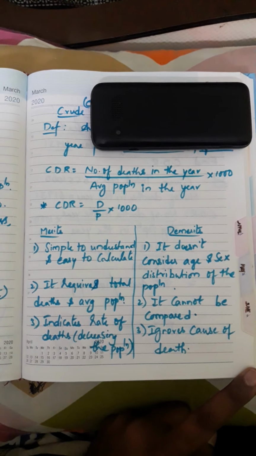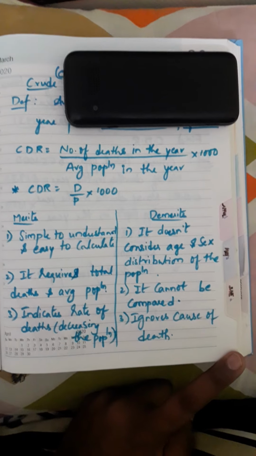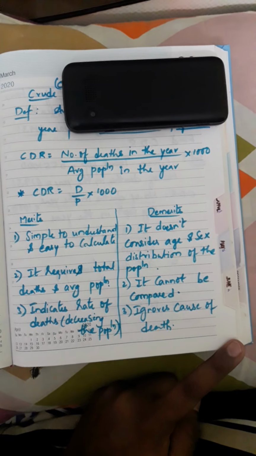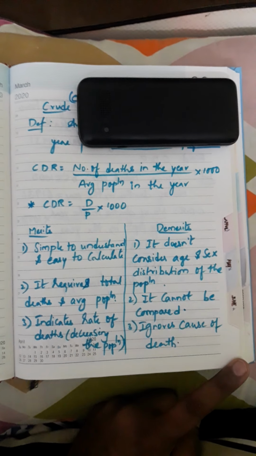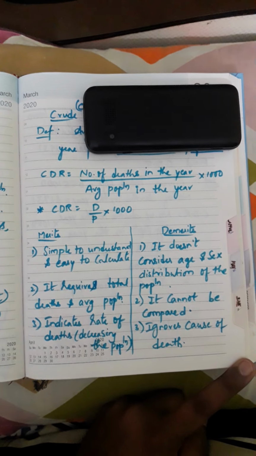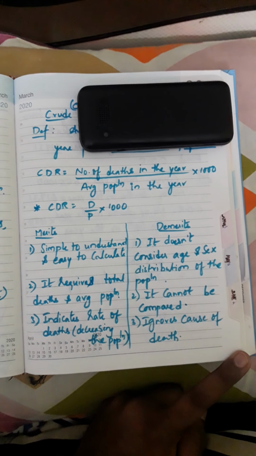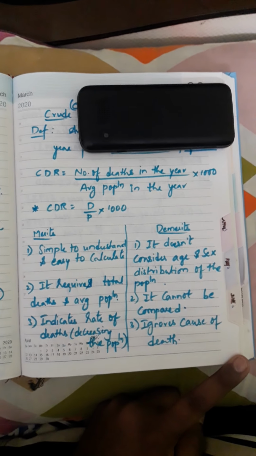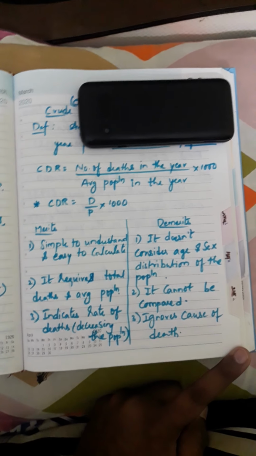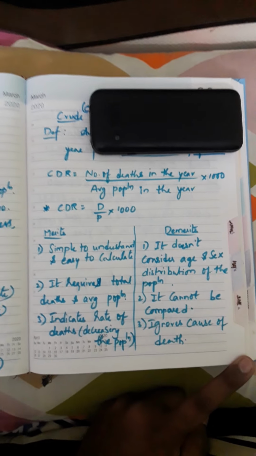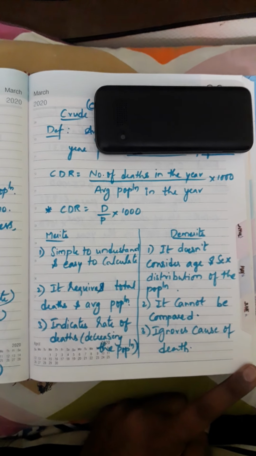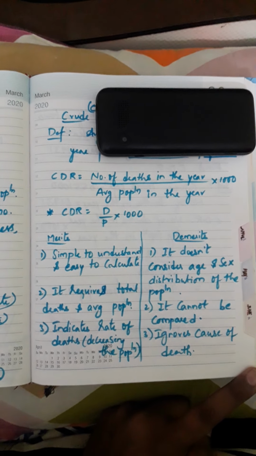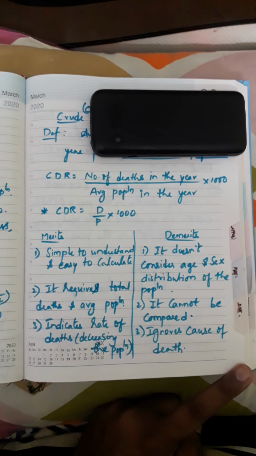So it does not consider age and sex distribution of the population. Remember, I am not mentioning compositions, but age and sex distribution. So sex distribution, only male deaths, only female deaths, that way it won't be there. Deaths means deaths. It's common to all. Birth means, again, there is a possibility: female birth, male birth, transgender birth. So there are many ways of occurring birth. But death, there is no way, only one way, right? So it does not consider age and sex distribution of the population.